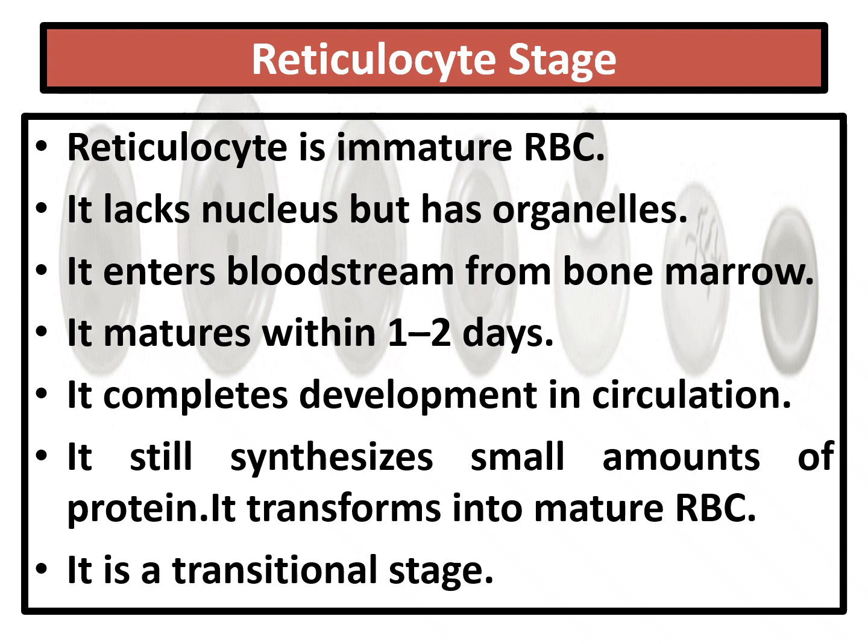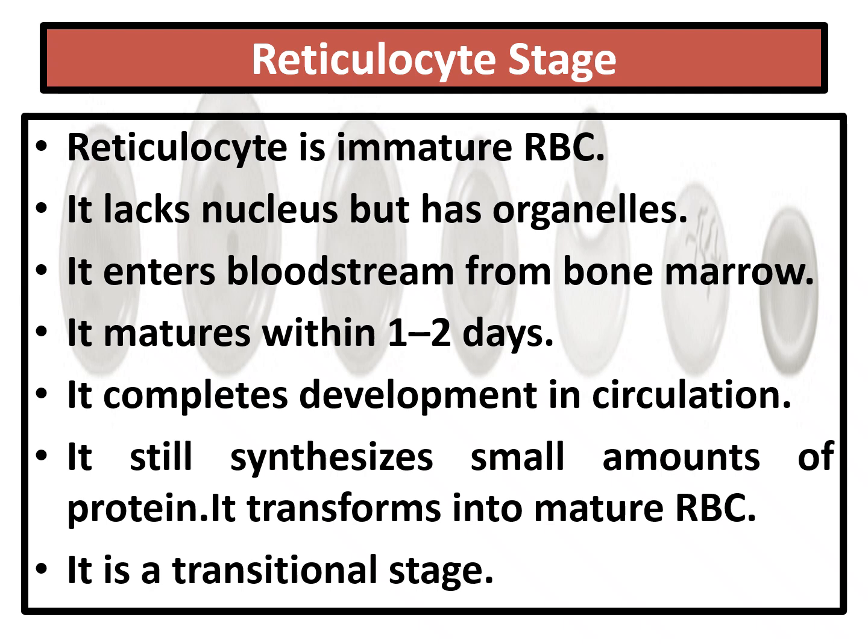It matures within 1 to 2 days. It completes the development in the circulation itself. The last immature stage, that is the reticulocyte, is an immature RBC. Already the nucleus is lost and hemoglobin has already entered into it, and it enters the blood flow. In 1 or 2 days, inside the bloodstream only, they will become mature. It completes the development in circulation.